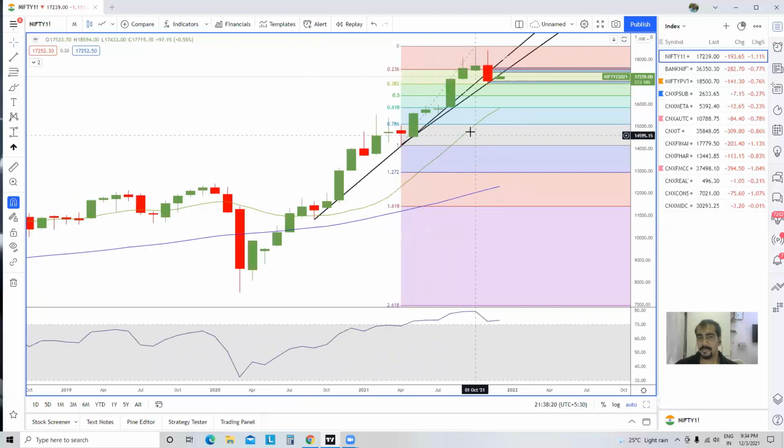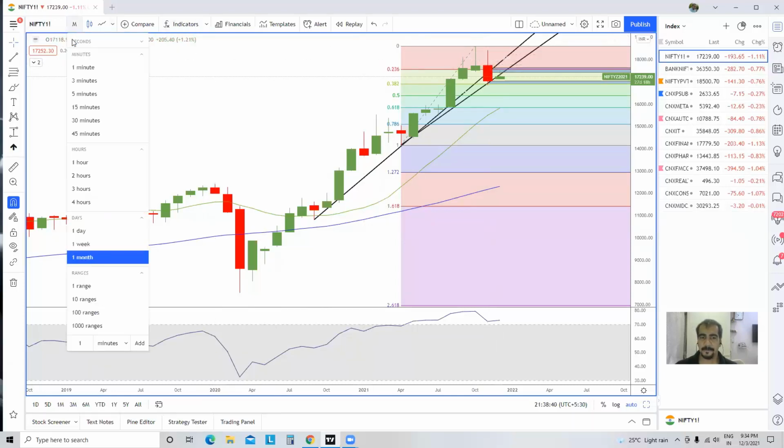If you can see properly over here, we have an inverted hammer candle and then one more sort of shooting star. This is not exactly a shooting star, but it looks like one because it has a wick on the upper side over here. So it is clear that there is some sort of selling pressure coming up at higher levels.